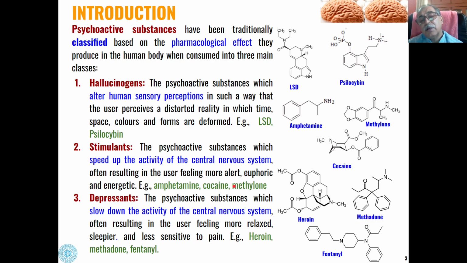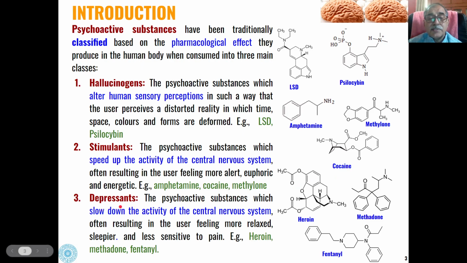When stimulants are taken, the user generally feels more alert, euphoric and more energetic. Common examples of stimulants are amphetamines, cocaine and methylone. All these come under the category of stimulants.